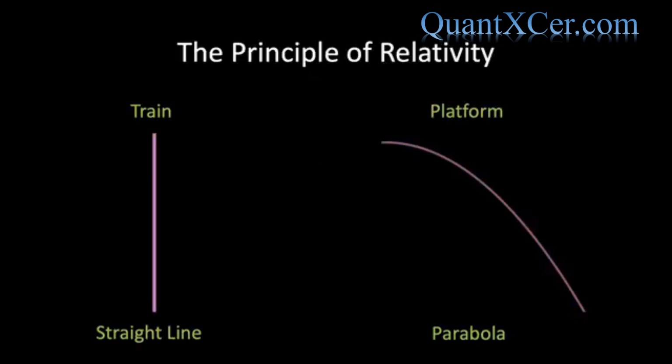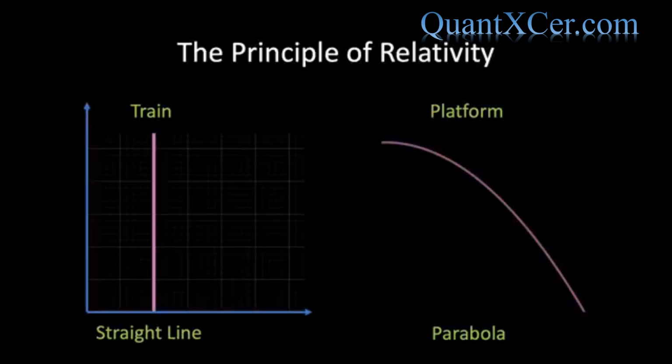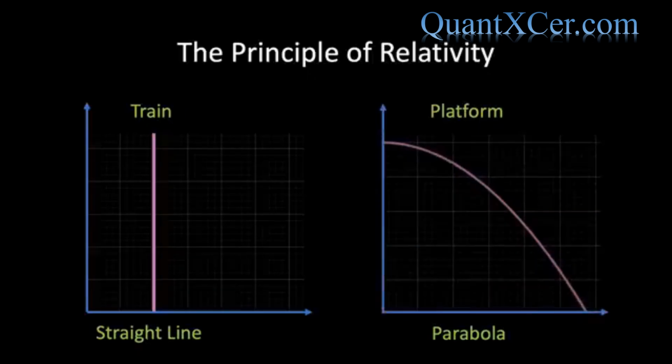We are then in a position to say the stone traverses a straight line relative to a system of coordinates rigidly attached to the train, but relative to a system of coordinates rigidly attached to the ground, it describes a parabolic curve. It is now clear to see that there is no such thing as an independently existing path, but only a path relative to a particular frame of reference.